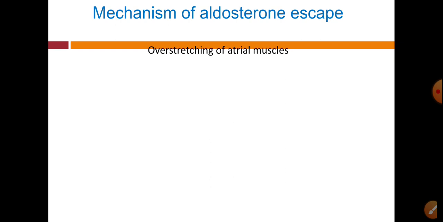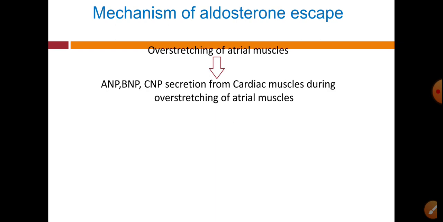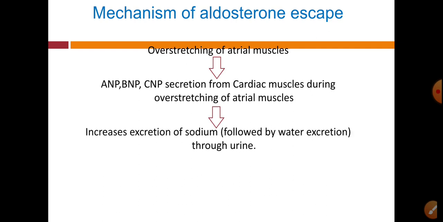And this overstretching of arterial muscle leads to secretion of ANP, BNP and CNP, that means atrial natriuretic protein, B type natriuretic protein and C type natriuretic protein. Natriuretic, the word natri is related to sodium, and uretic means it is related to urine. So all these three proteins have an action, and that is excretion of sodium.